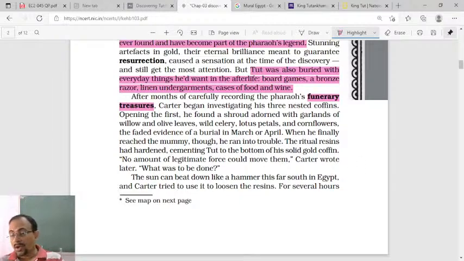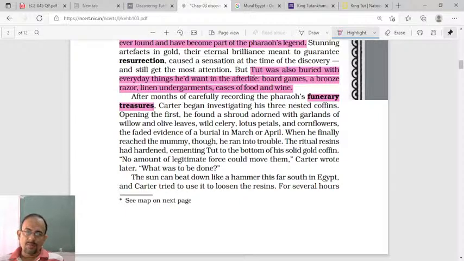Can you imagine? It was a gold coffin, dear students, and his body was there in the last chamber. This is the third chamber, right? His body became so rigid with the surface of the coffin that it was difficult to separate it.